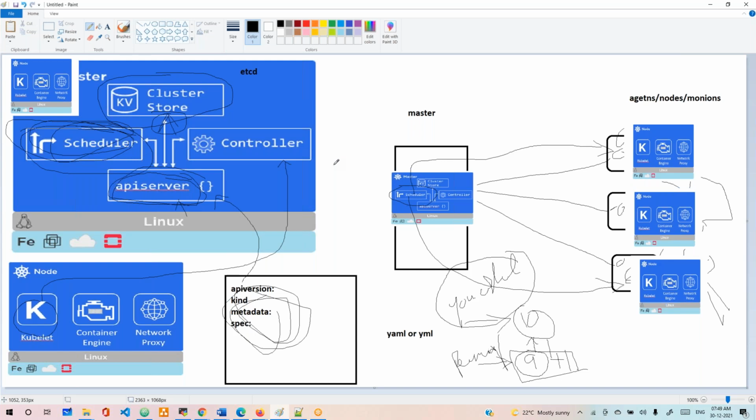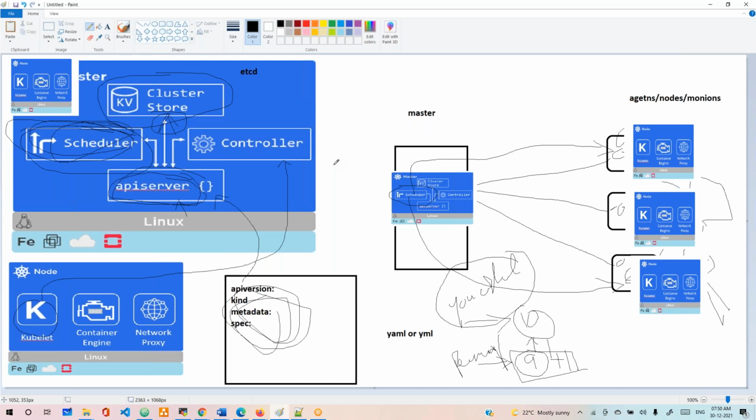The controller manager will check what the application is and how many replicas are running. It will check in the cluster store. After that, it will tell the scheduler, "This is running only one, go and run another container." The scheduler will go and run that container on a node. Understand? The kubelet is only managing the node.